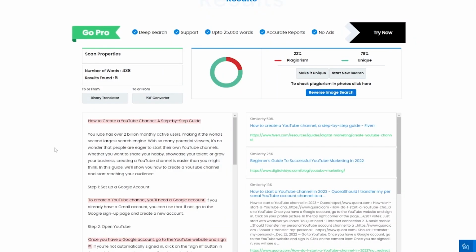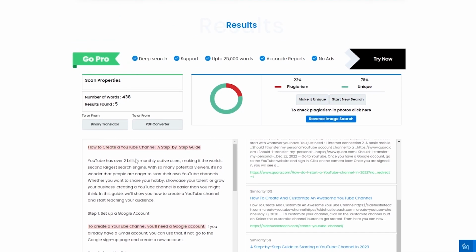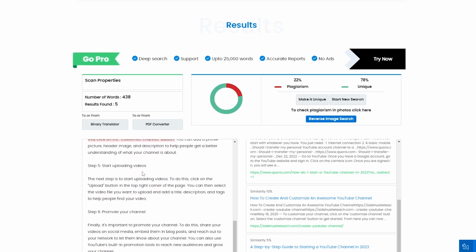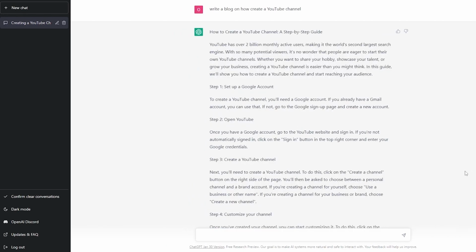Over here, as you can see, it was around 438 words, right? And it's 22% plagiarized and 78% unique. 50% similarity to this article and 25% similarity to this one. 13% to this article, 10% to this, 5% to this. So, as you can see over here, this is how ChatGPT works. It has everything in its database, right? It takes some of that stuff that you can see right here, and it copies and pastes it, and it takes some of the other stuff and rewrites it in its own way. That's how it creates these texts.